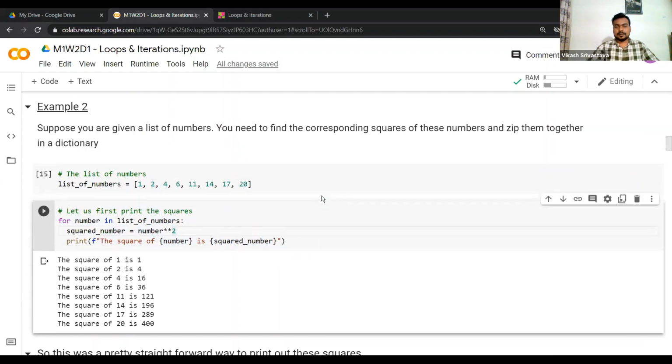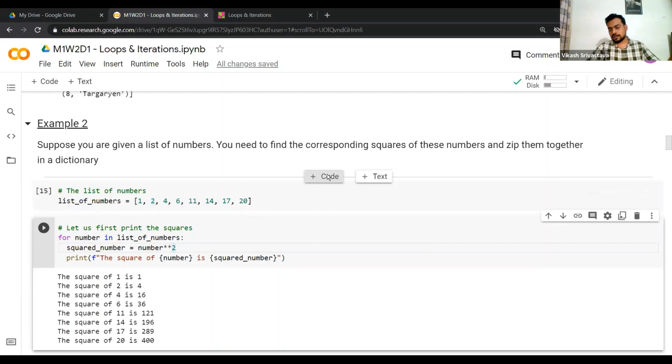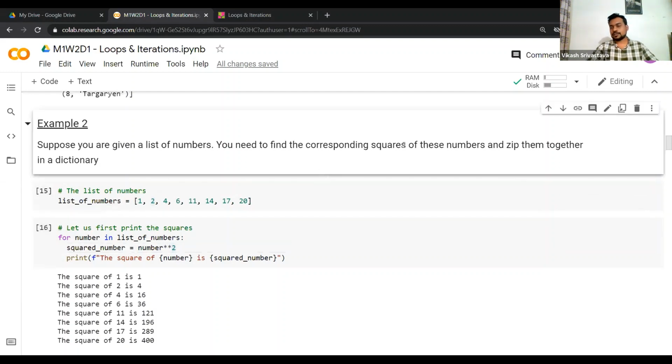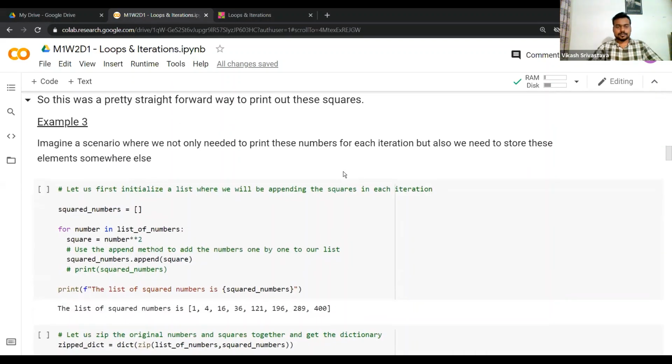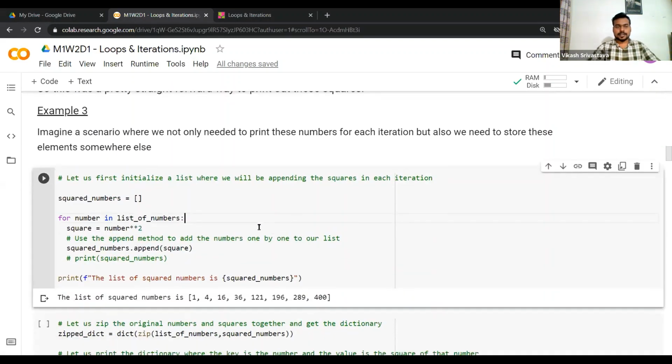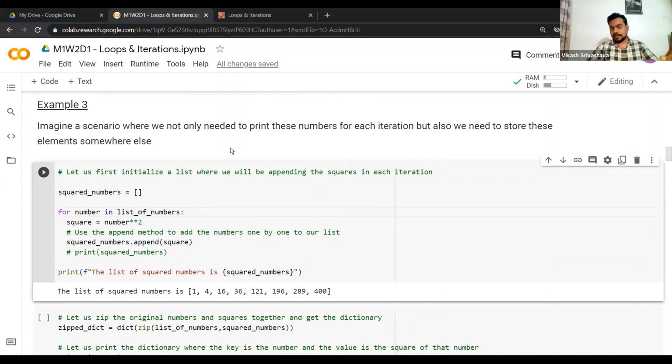Now, what was our task? So let's go back. We need to find the corresponding squares of these numbers in a list, right? So what do we do? Let's look at this particular thing. Earlier, we just printed these squared numbers for each iteration, but we didn't store them in a particular data structure or a list eventually, right? So here let's do that particular task.